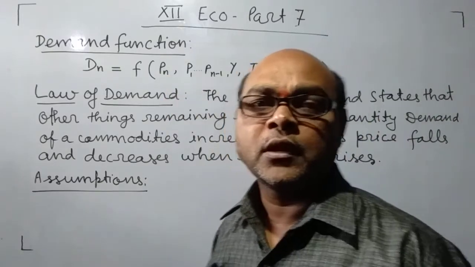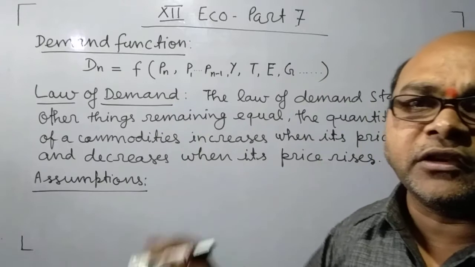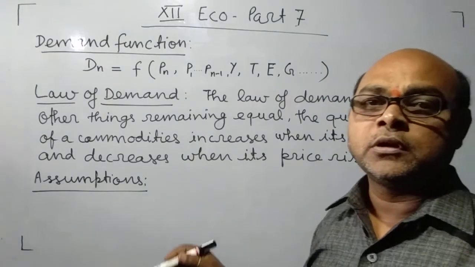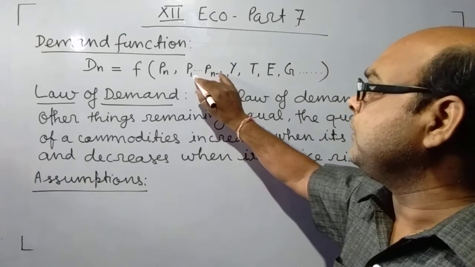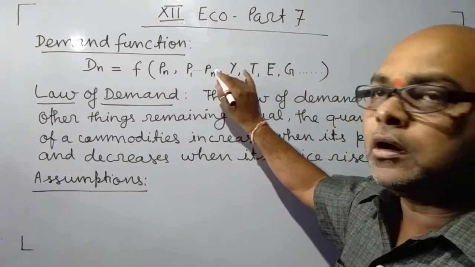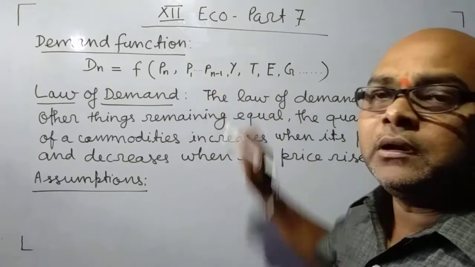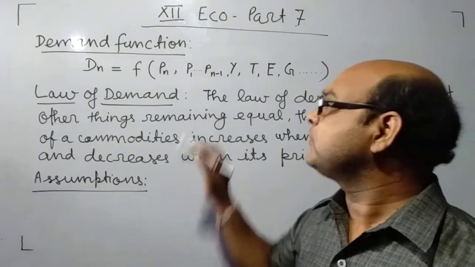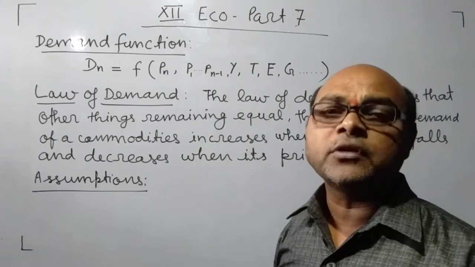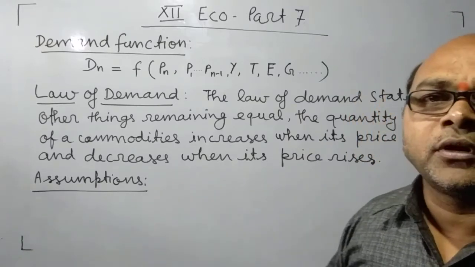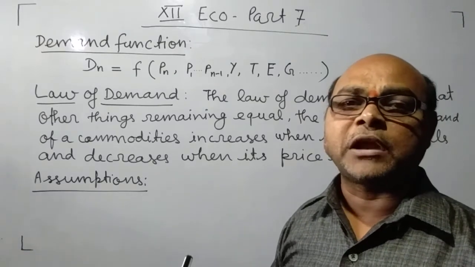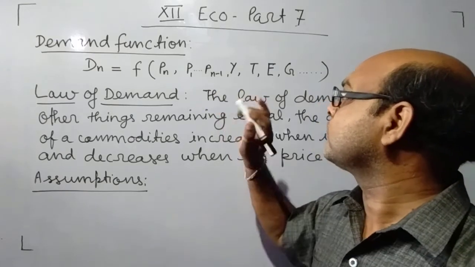Pn. Pn means price of that own quantity. P1 dot dot Pn minus 1 means price of related goods, either substitute goods or complementary goods.